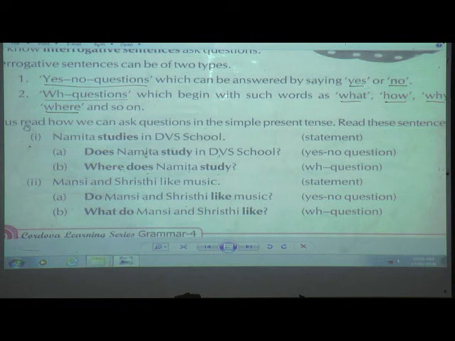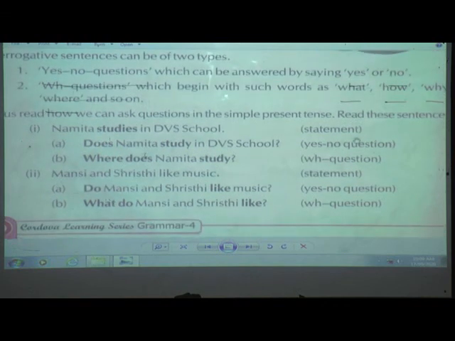Now let us read how we can ask questions in the simple present tense. Ready, students? We'll read. First, Namita studies in DVS school. What is this, students? Yes, it is a statement. Now if I want to turn it into a yes-no question in simple present tense, what am I going to do? First I am going to use does at the start, and then afterwards I am going to use the subject and then the original form of the verb and the remaining sentence.